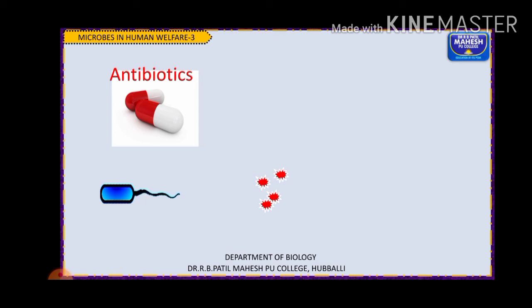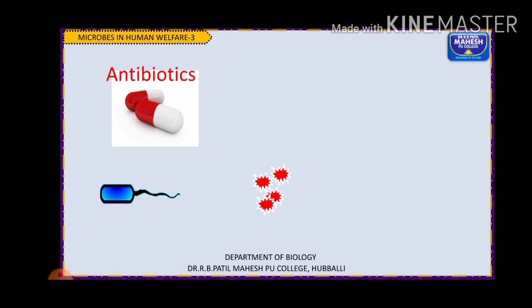Hope you understood. Antibiotics are chemical substances produced by certain microorganisms in small concentrations. They can kill or retard the growth of harmful microorganisms without affecting the host organism.